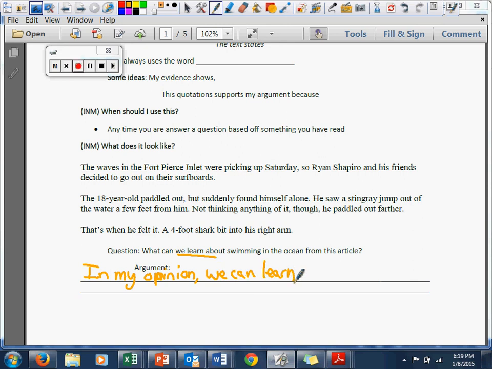and I'm going to think back to the text. What did Ryan do wrong? What got him into this bad situation? And I know from my annotations that he was alone. So I know that, in my opinion, we can learn that swimming alone can be dangerous.